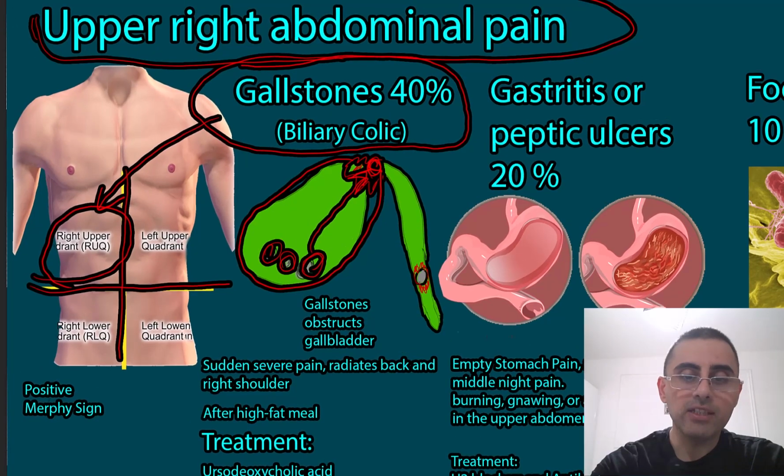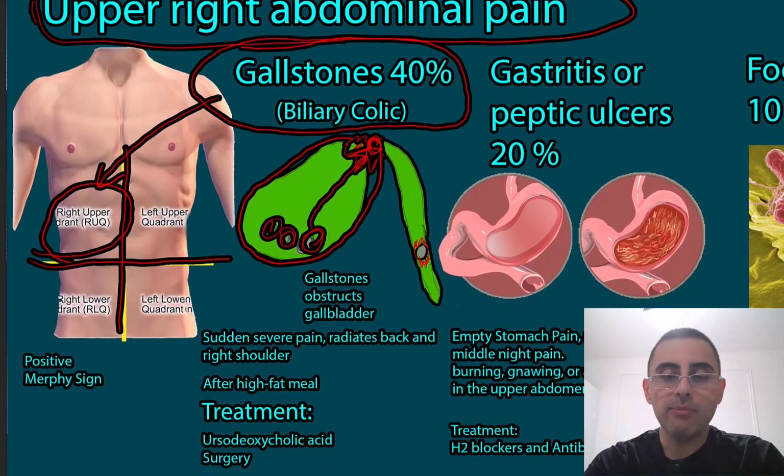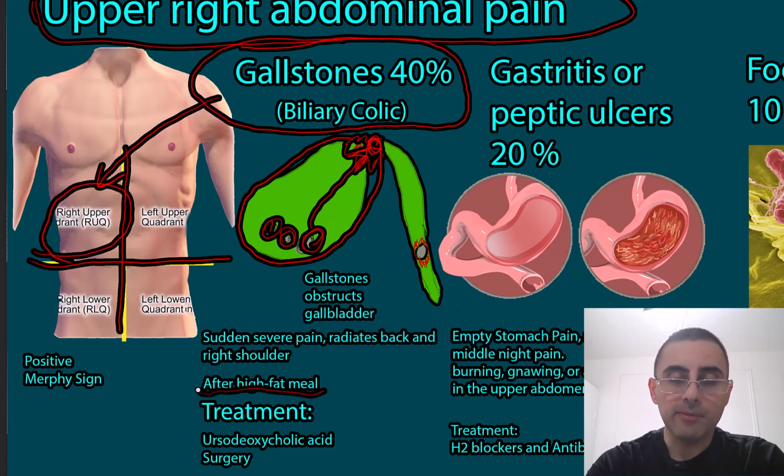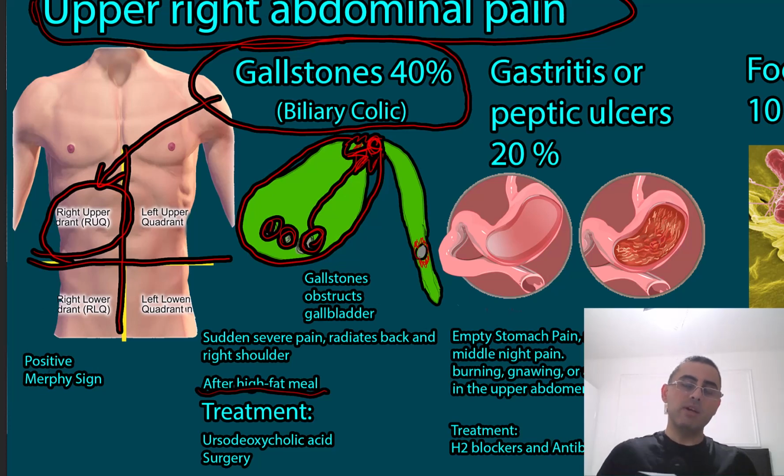This pain is sudden, severe, sharp, radiates, and usually comes after a high fat meal, so it is correlated with meals. Also, Murphy sign is positive. What is Murphy sign? When you press here and the person inhales deeply, pain occurs.